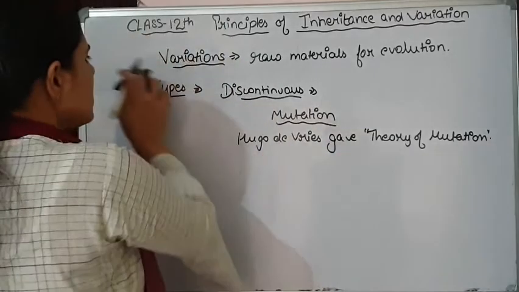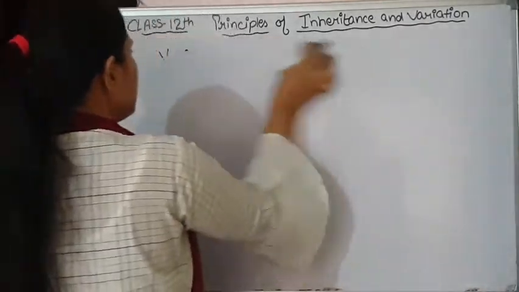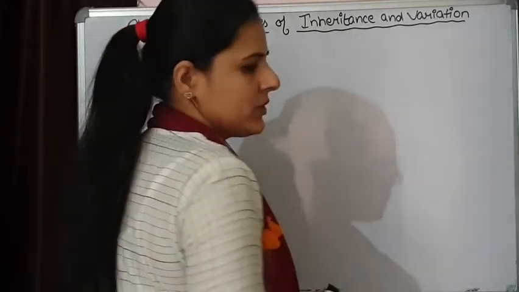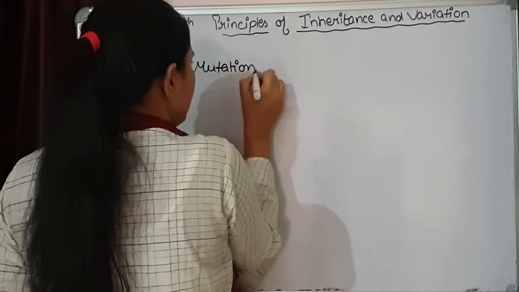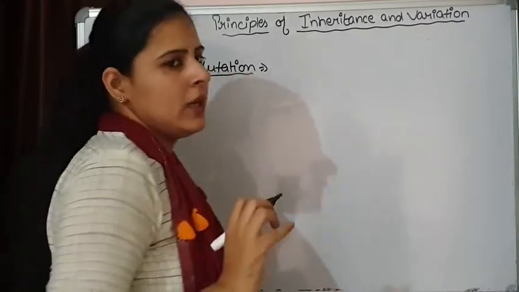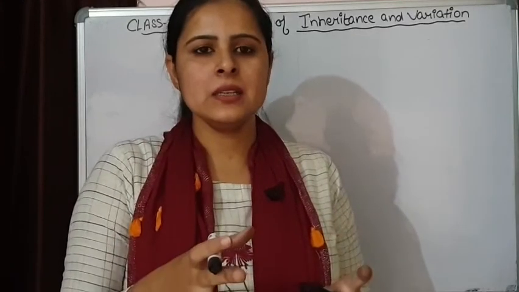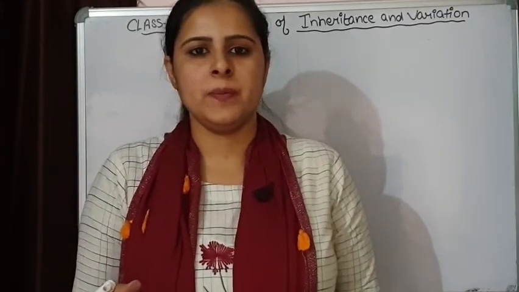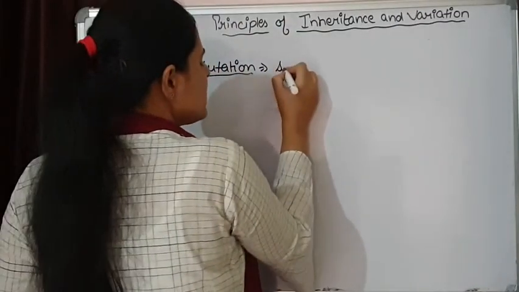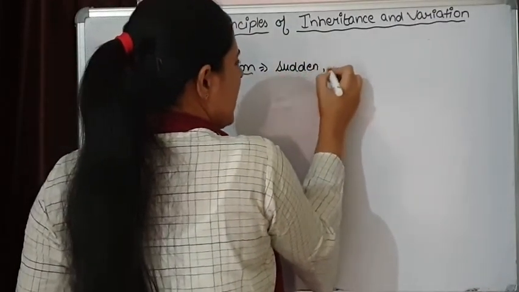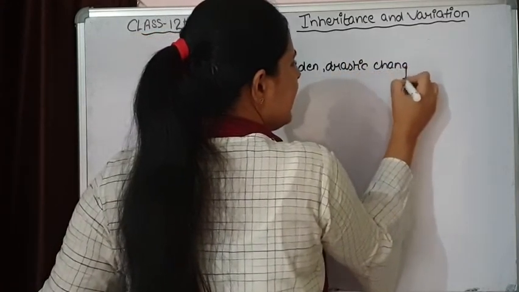So let's discuss mutation. What do we understand by mutation? Mutation simply means any sudden drastic change in the segment of DNA.